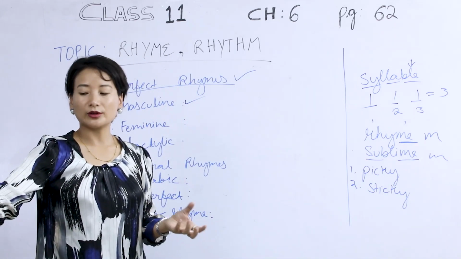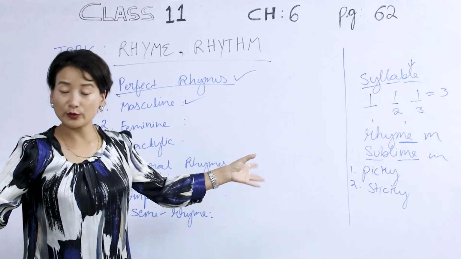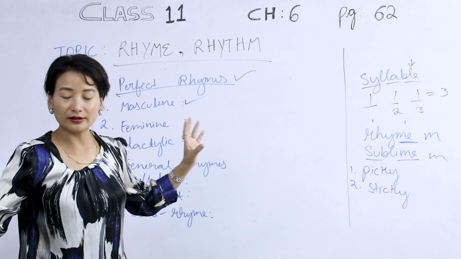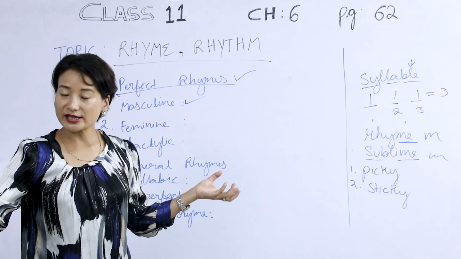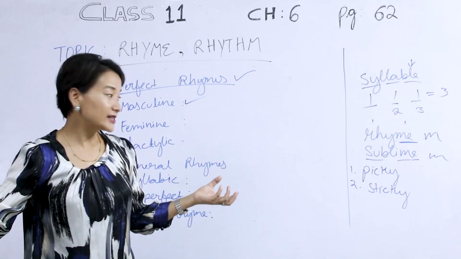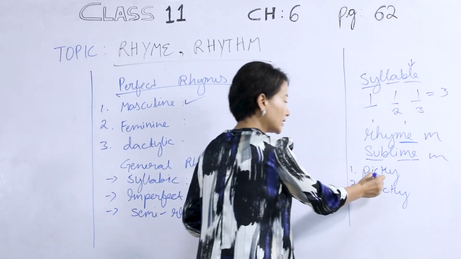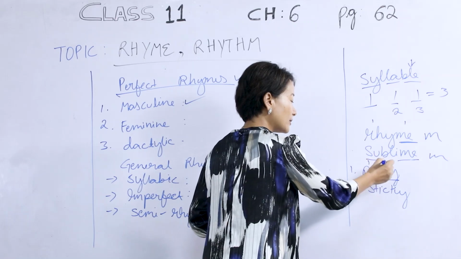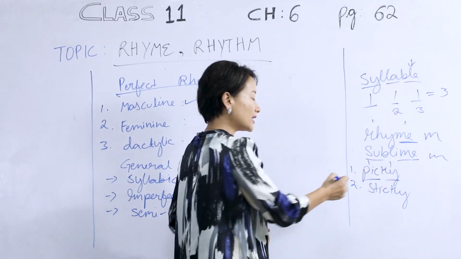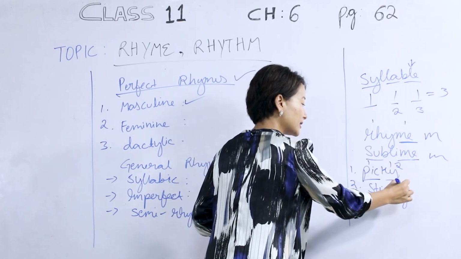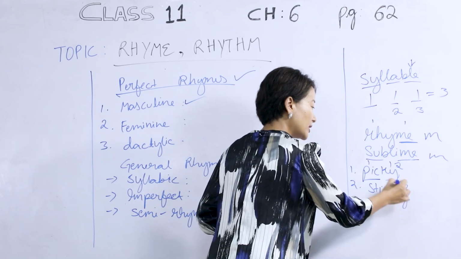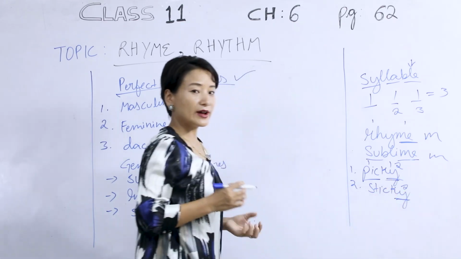Picky, tricky, and so on. So here in this example, which one is the feminine rhyme here? The stress is on the second last syllable. If we count it, 1, 2, that's one syllable, two syllable, second last. So this is the last syllable. So this becomes your feminine rhyme.